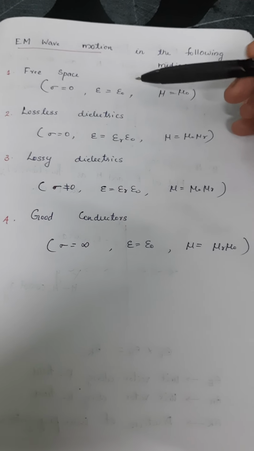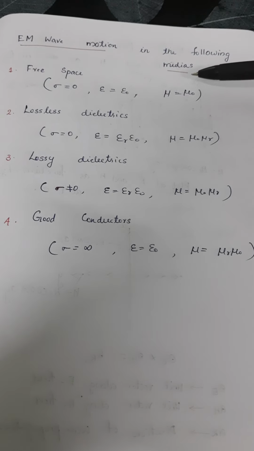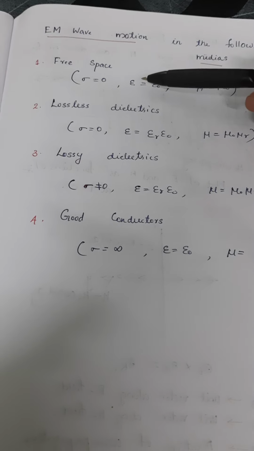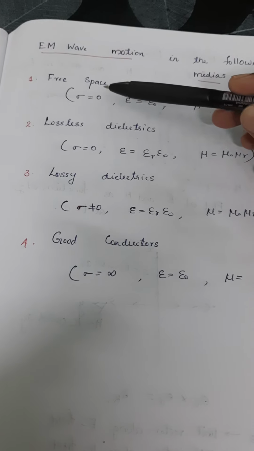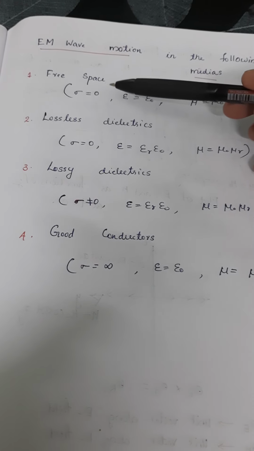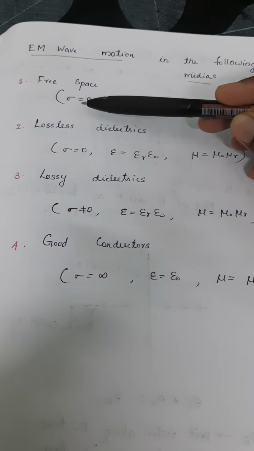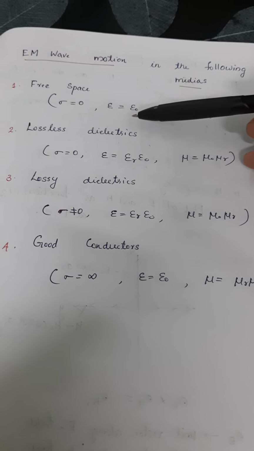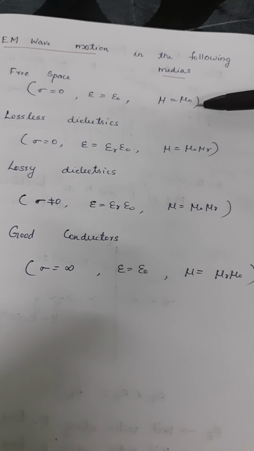Next, in this module, we have to study electromagnetic wave propagation in different kinds of media. For that, we have to consider the characteristics of each medium. There are four media we have to consider in this module. The first medium is free space. In free space, the characteristics are conductivity sigma equal to 0, permittivity epsilon equal to epsilon 0, and permeability mu equal to mu 0.